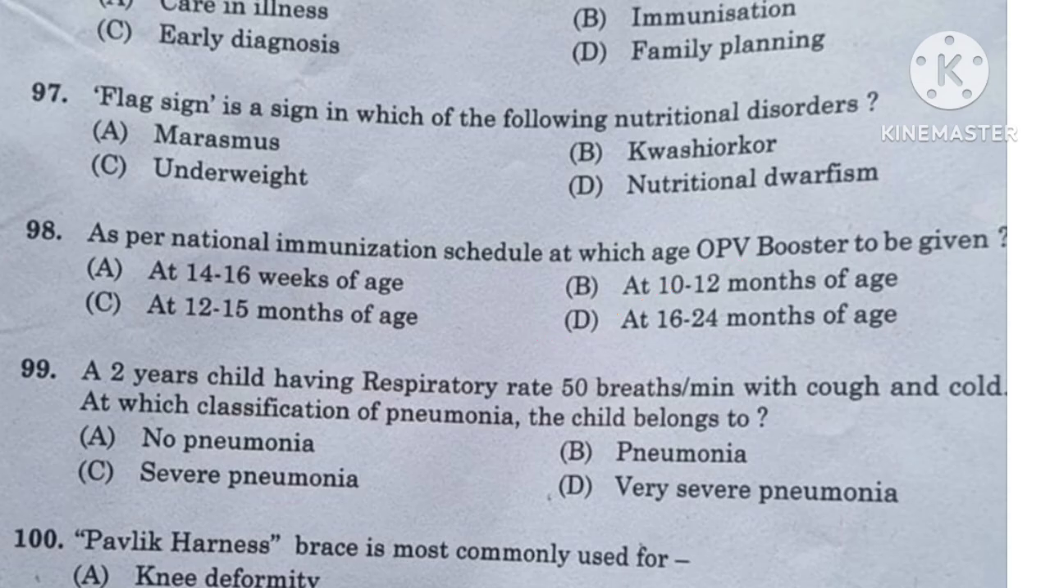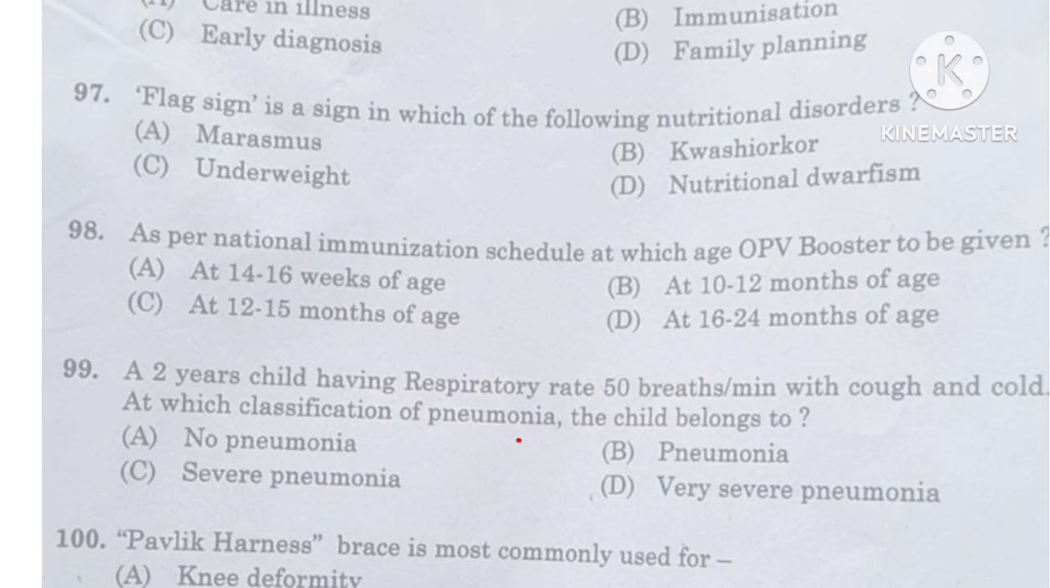Question number 99. A 2 years child having the respiratory rate 50 breaths per minute with cough and cold, at which classification of pneumonia does the child belong to? Pneumonia. So option B is the right answer because of the respiratory rate 50 breaths per minute with cough and cold, but here no chest indrawing is present.